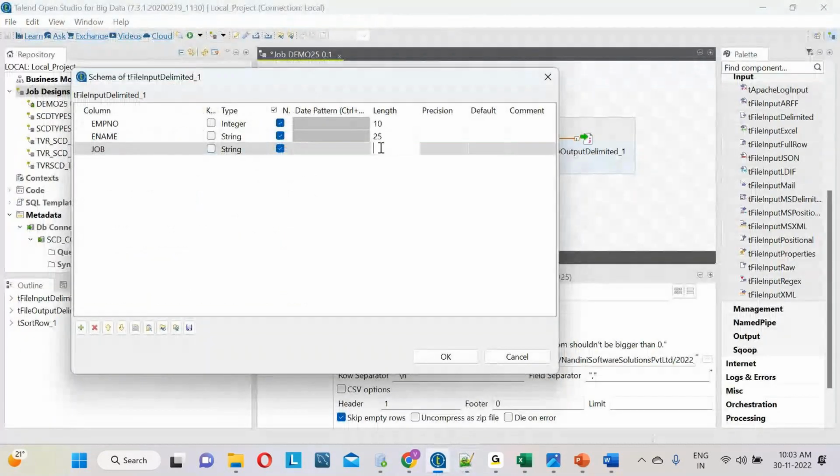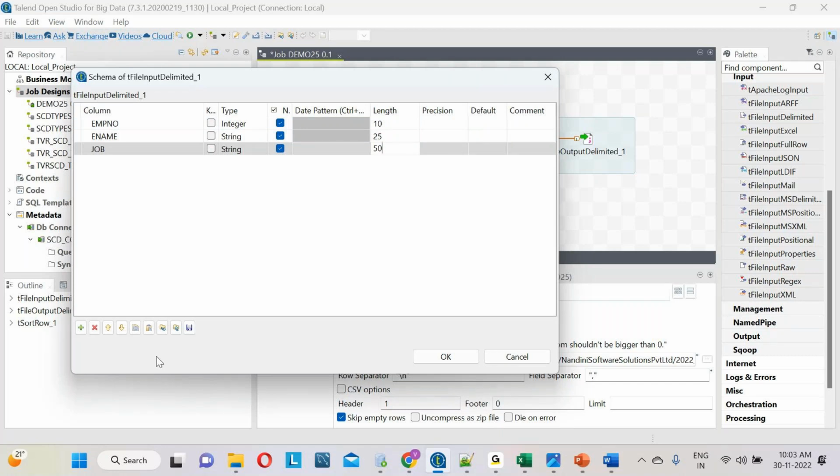I want 50. See, the person who gives the requirement will mention this is my column name, this is my data type, this is the length. You don't need to worry about that. The customer will give one Excel sheet. As per the Excel, we have to develop it.